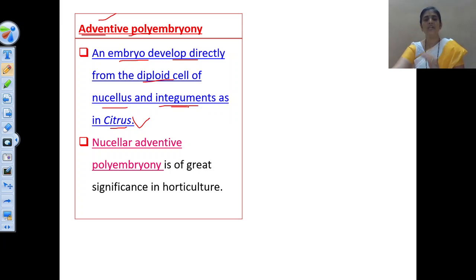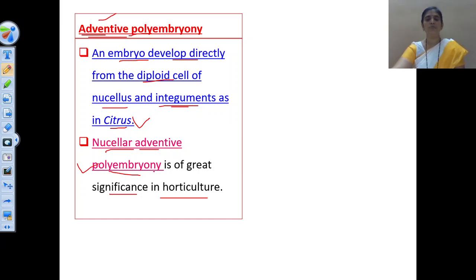From the integuments also, some plants like citrus show development of the embryo, and hence such type of embryo development is called adventive polyembryony. And here nucellar adventive polyembryony has greater significance in horticulture. When we have to develop a number of plants, nucellar adventive polyembryony plays a very important role, that we have to remember.